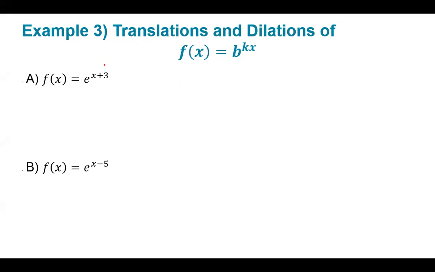Three units left. Remember, our x's are pliers, so I want to say right, but it's actually to the left. So how it currently looks, this is 3 units left. On that same token, look at here, f of x equals e to the x minus 5. That means that this is what? 5 units to the right.